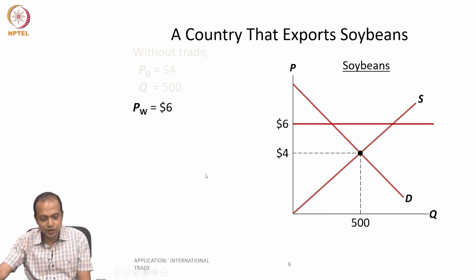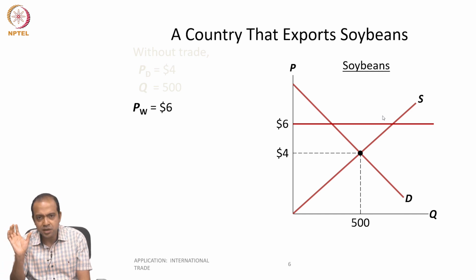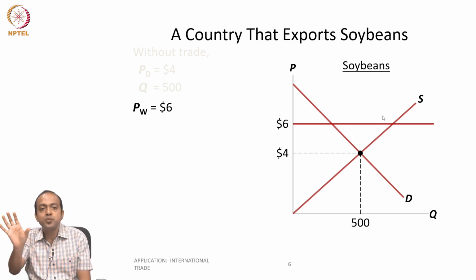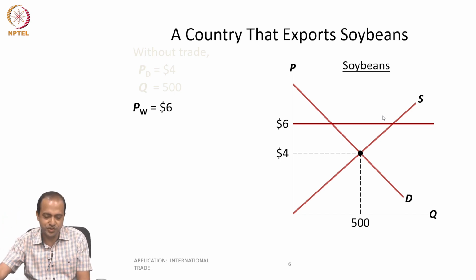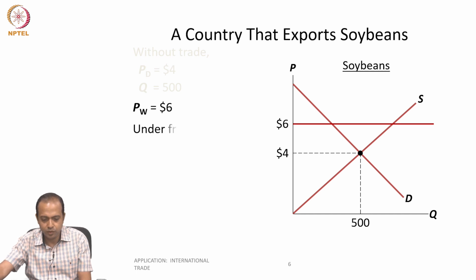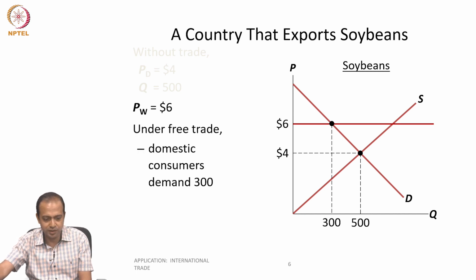At price 6, suppliers are willing to supply this much, but buyers are ready to buy only this much, so there is excess supply. What will happen to that excess supply? Obviously, suppliers will export soybean to the world market.